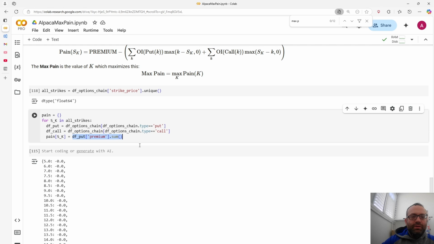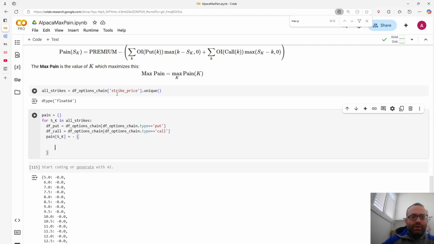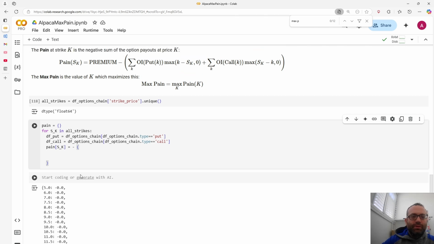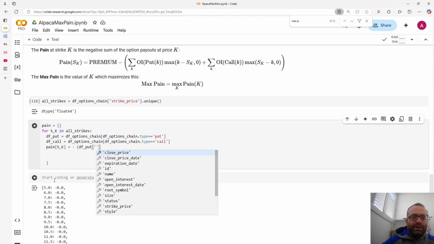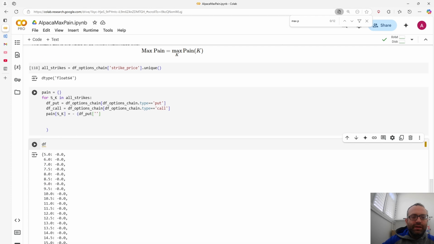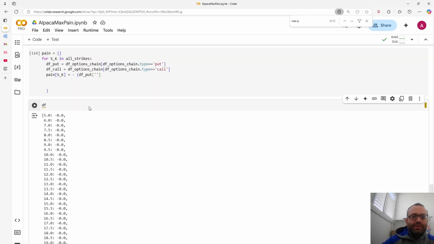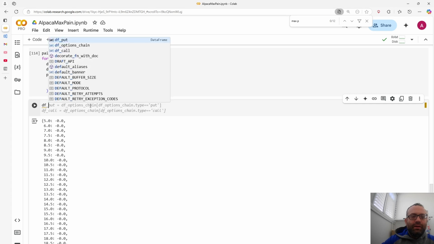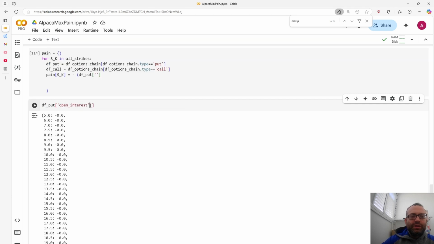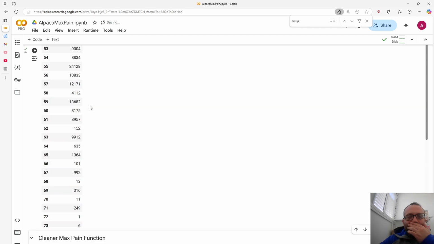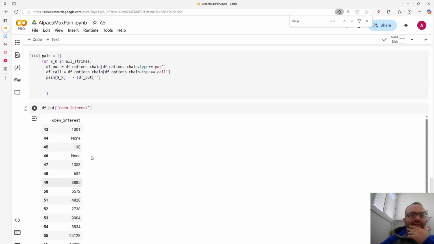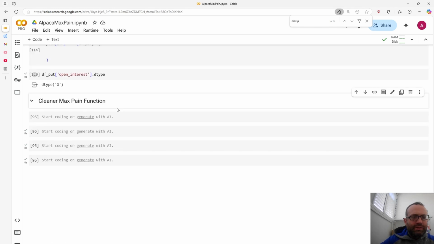What do we need? First of all, we have the big minus sign, so we'll do the big minus sign, and then for each term it's going to be like this. For puts, it's going to be df put with open interest. Just so you see for a second, for puts, if I do df put open interest, you'll see that it's sometimes None, and its dtype is object, and it's not a float.